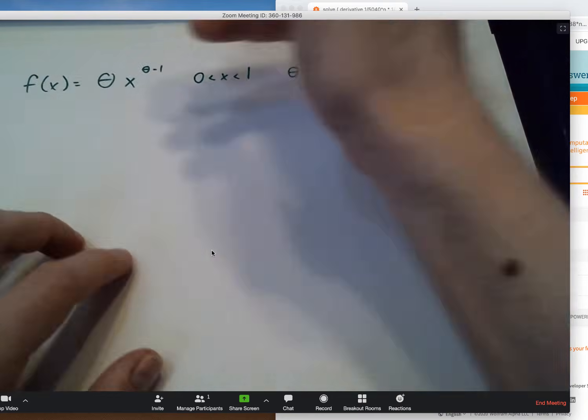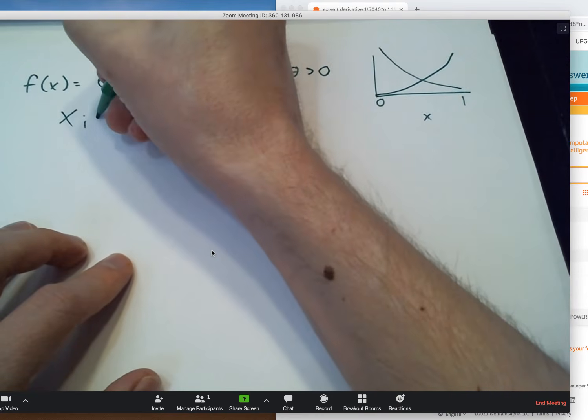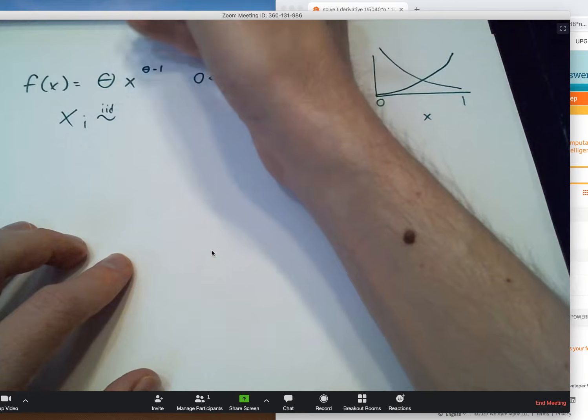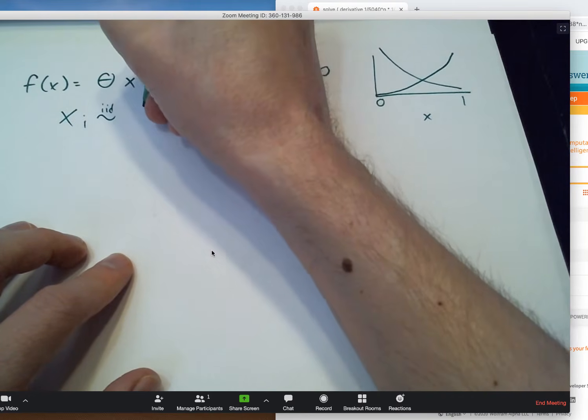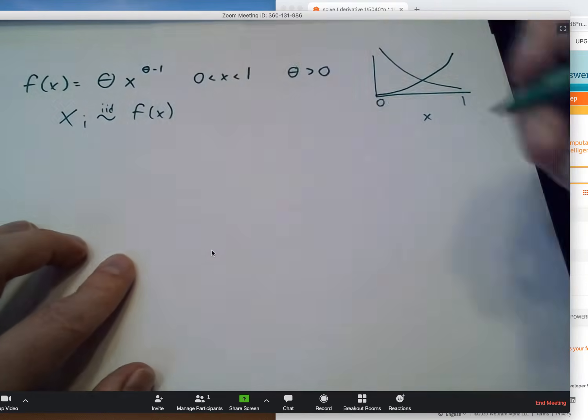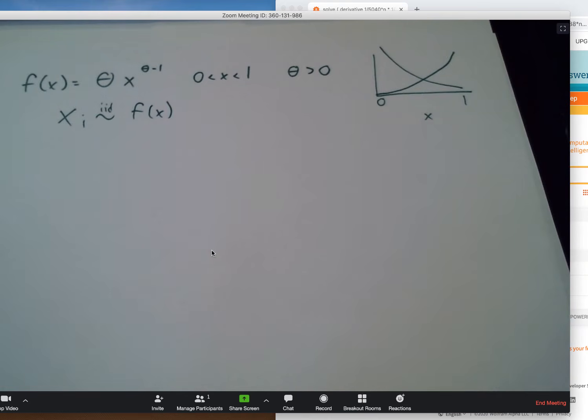So if I've collected a random sample, I went out and measured n different values of the x's. They're all coming from this distribution. They're all independent. Well, what should I do with my data to best estimate theta here?